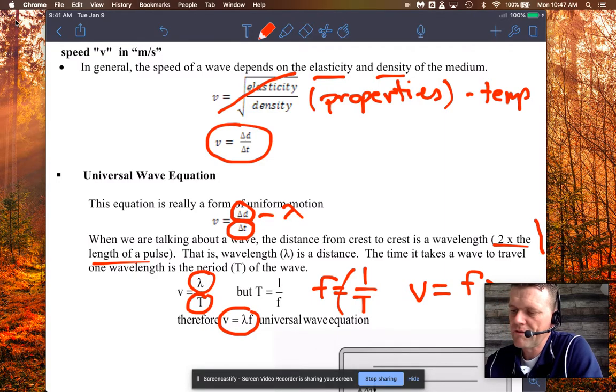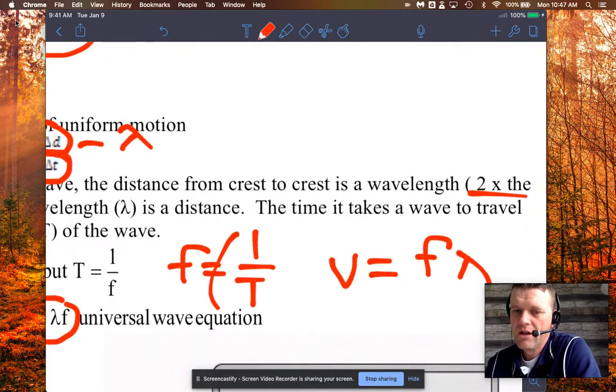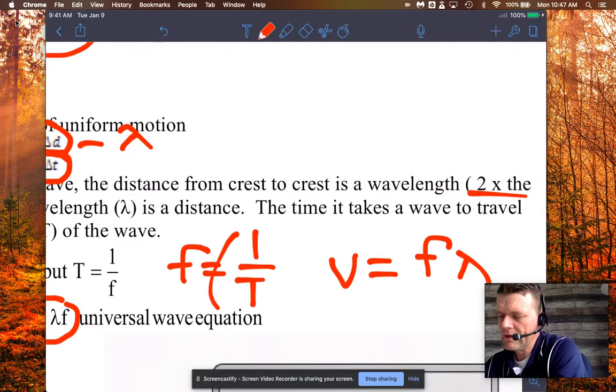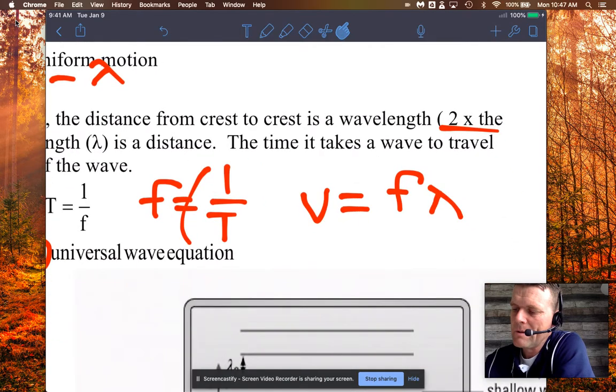I'm just showing you that on the formula sheet, I wrote it like this. The velocity of a wave, and we call it the universal wave equation, equals the frequency of that wave in hertz multiplied by the wavelength. Typically it's meters, but depending on your velocity, you can get meters per second or centimeters per second, whatever.